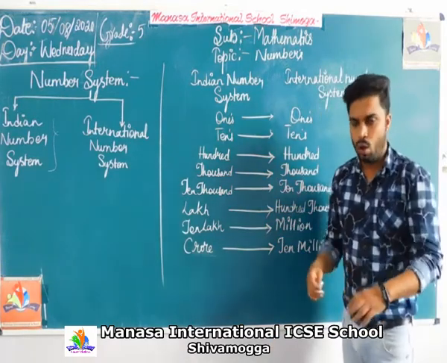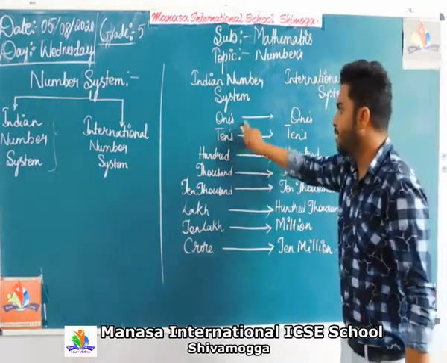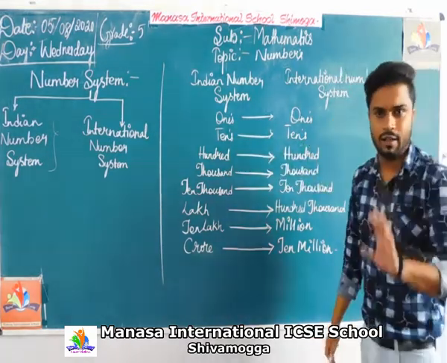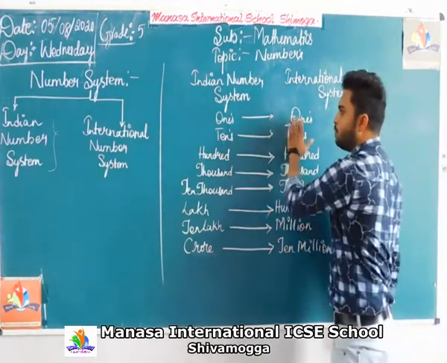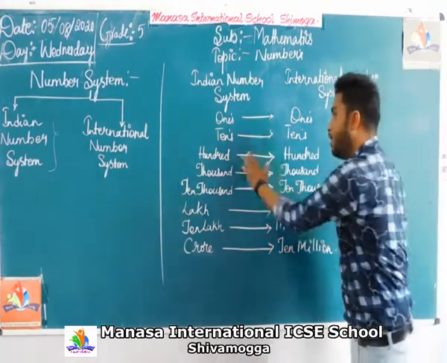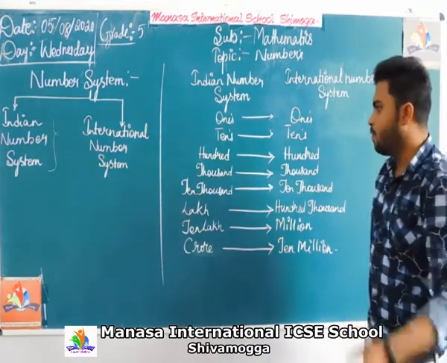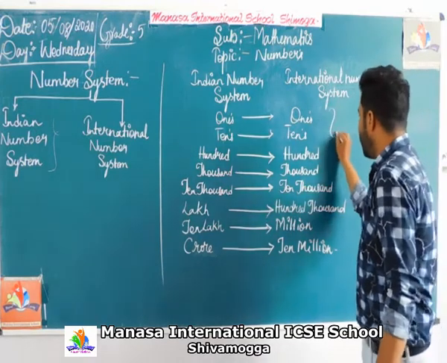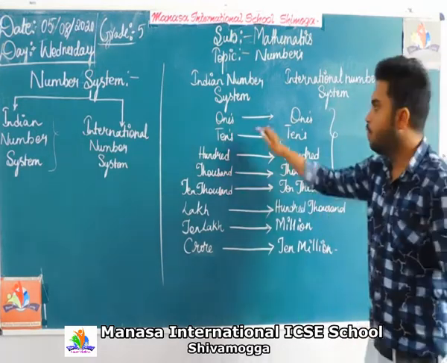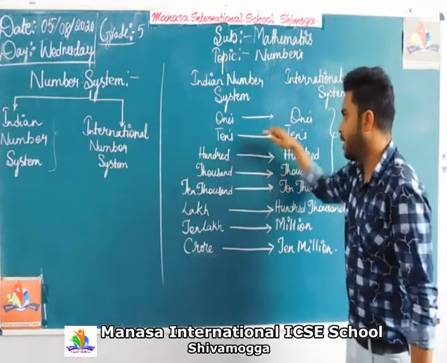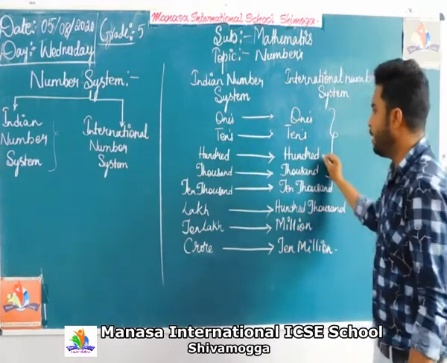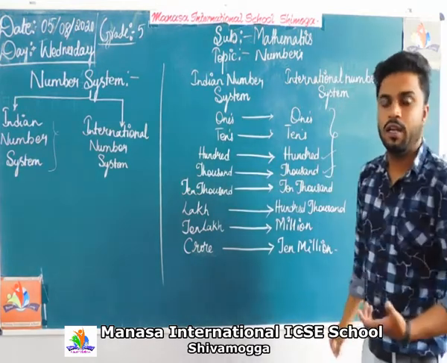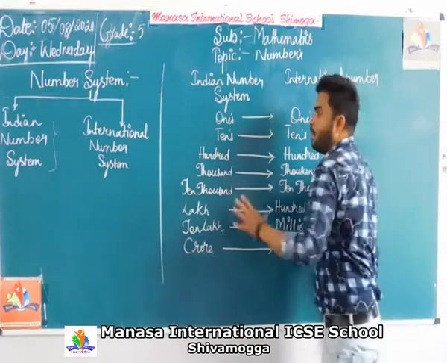For ones it is ones itself, for tens it is tens itself, for 100 it is the same, and for 1000 it is also the same. Till 1000 it is the same. Now the difference is from 10,000.